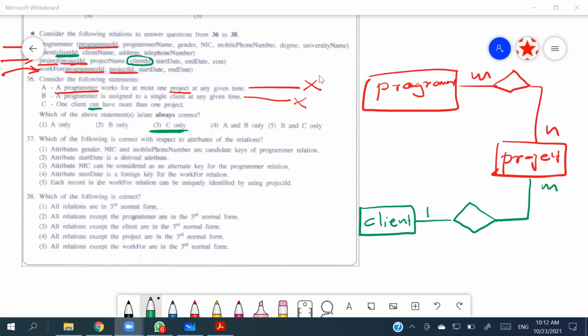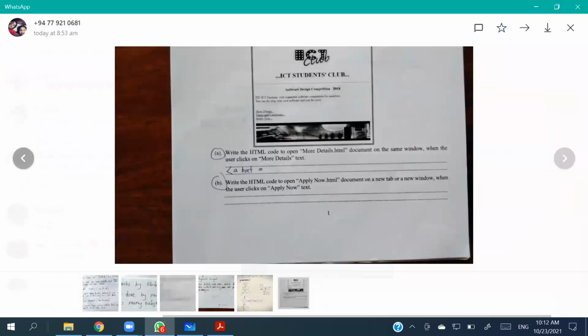The candidate keys can be something which should be identified uniquely. So NIC and mobile phone, yes, we can consider those two as candidate keys because they are pretty unique, but not the gender. Right, so because of that, one is wrong.